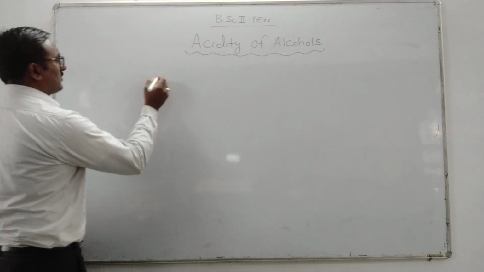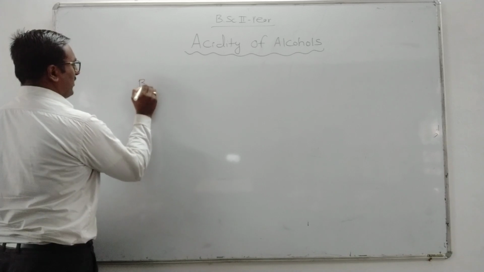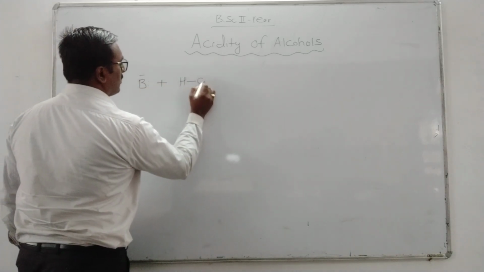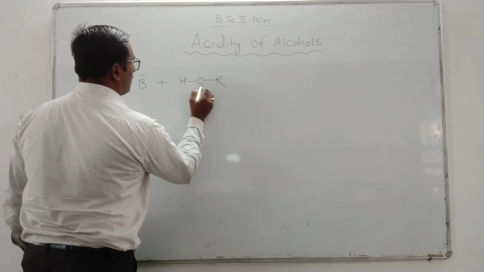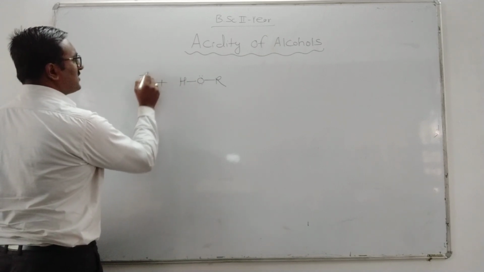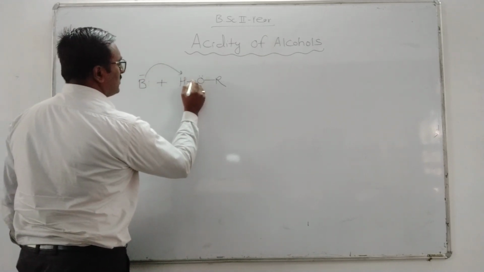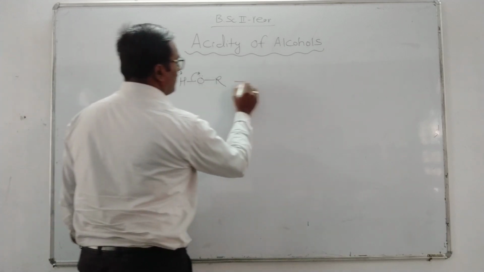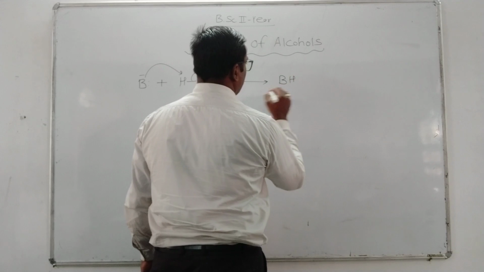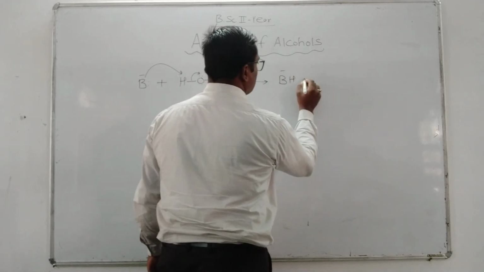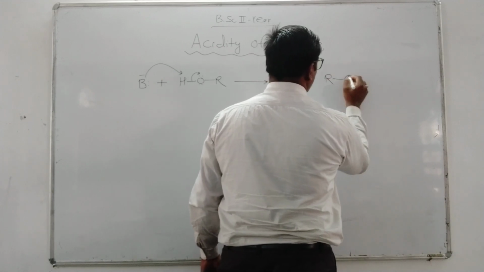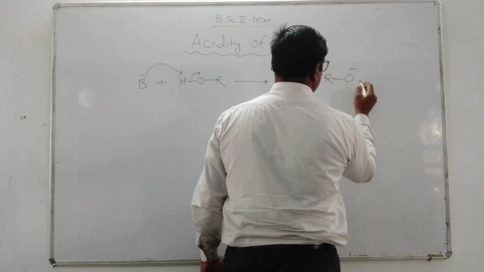So alcohol reacts with a strong base. ROH, this is alcohol, isn't it? This base abstracts a proton, and there is formation of conjugate acid BH plus and RO minus, isn't it?